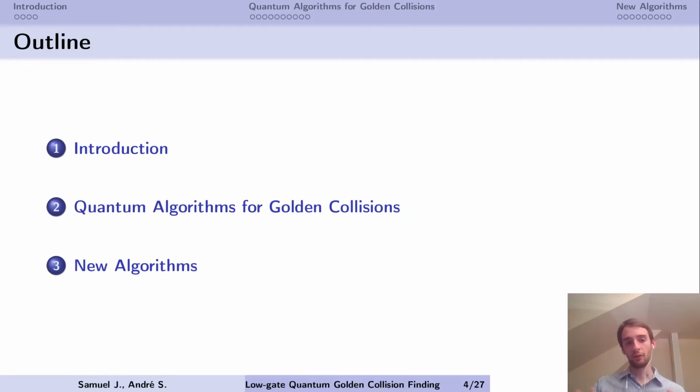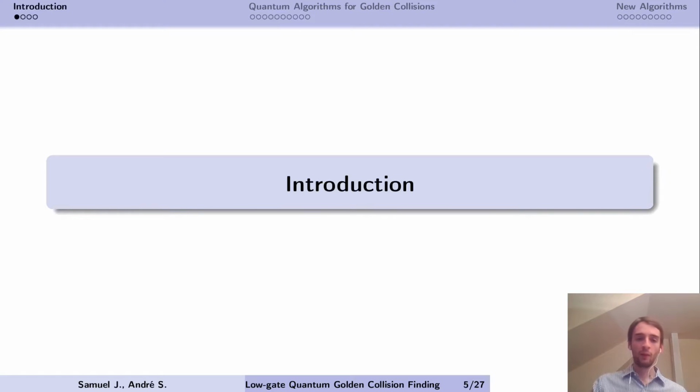All right, so I'm first going to make a little introduction to the problem, how it applies to SIKE. Then we're going to see quantum algorithmic frameworks that we use to solve the golden collision problem. So we're going to see quantum search, quantum walks. And then we move on to the new ideas.